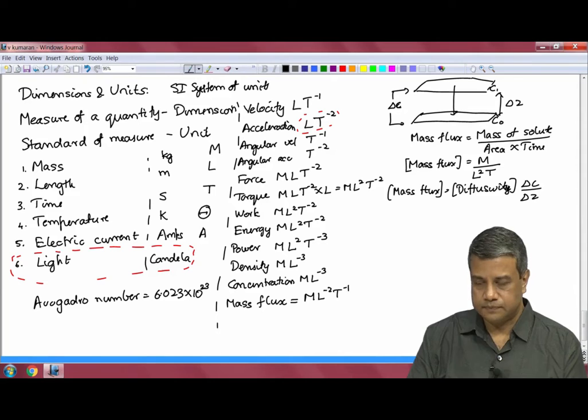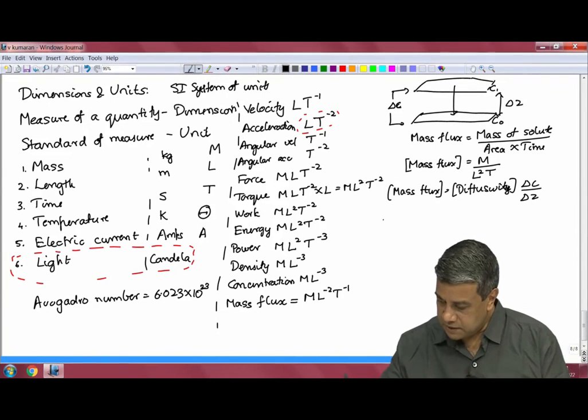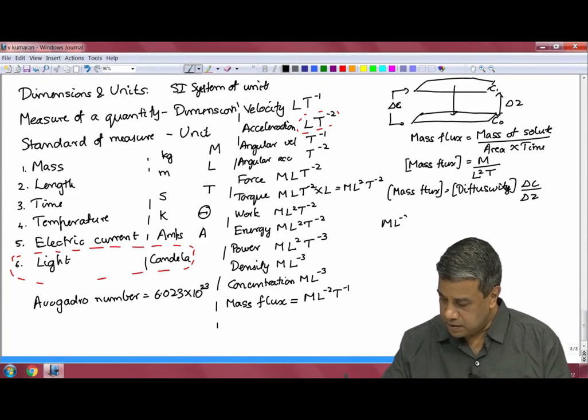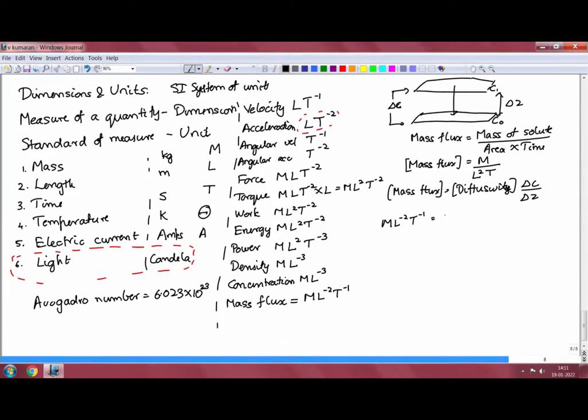The dimension of mass flux, M L to the minus 2 T inverse, is equal to the dimension of diffusivity into the dimension of concentration, M L power minus 3, divided by the dimension of distance, which is L. From this relationship I can find the dimension of the diffusivity.